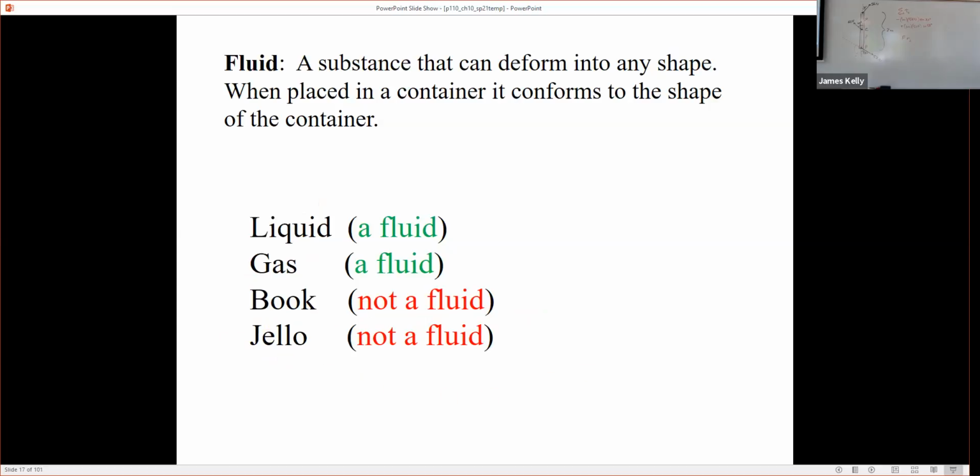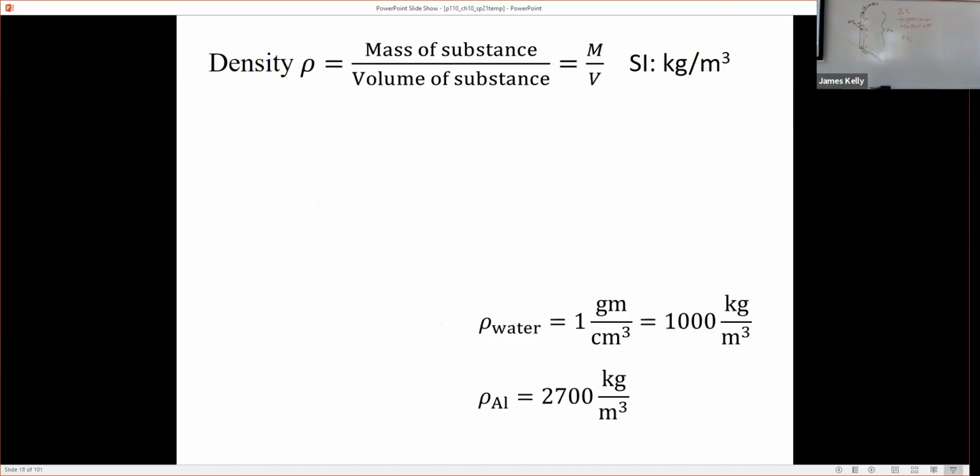It kind of deforms a little bit, but it probably would leave some air gaps. So, we're not going to treat anything that's going to behave like jello. We won't be considering it in this chapter. Only things that clearly can flow freely all over the place. They don't maintain their shape.